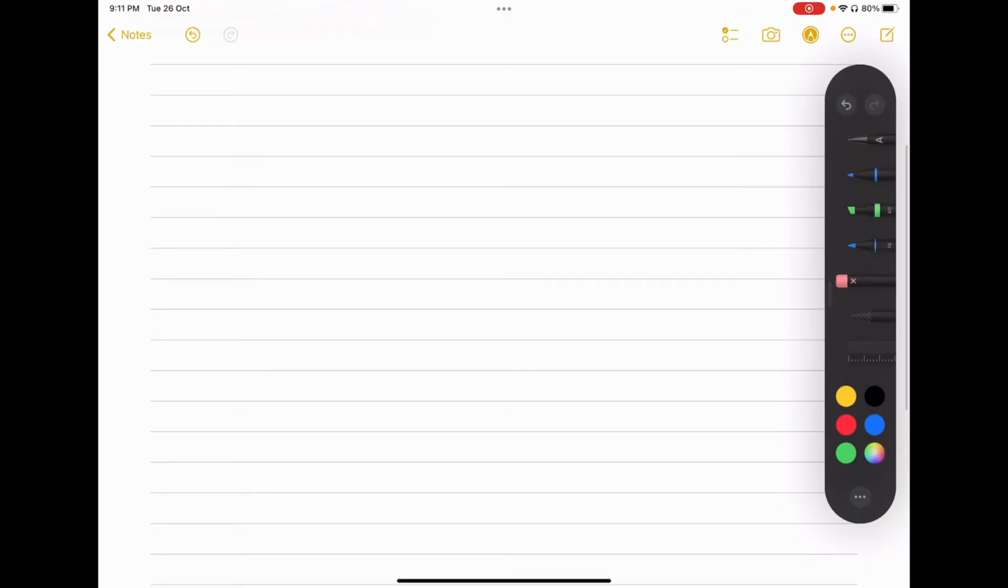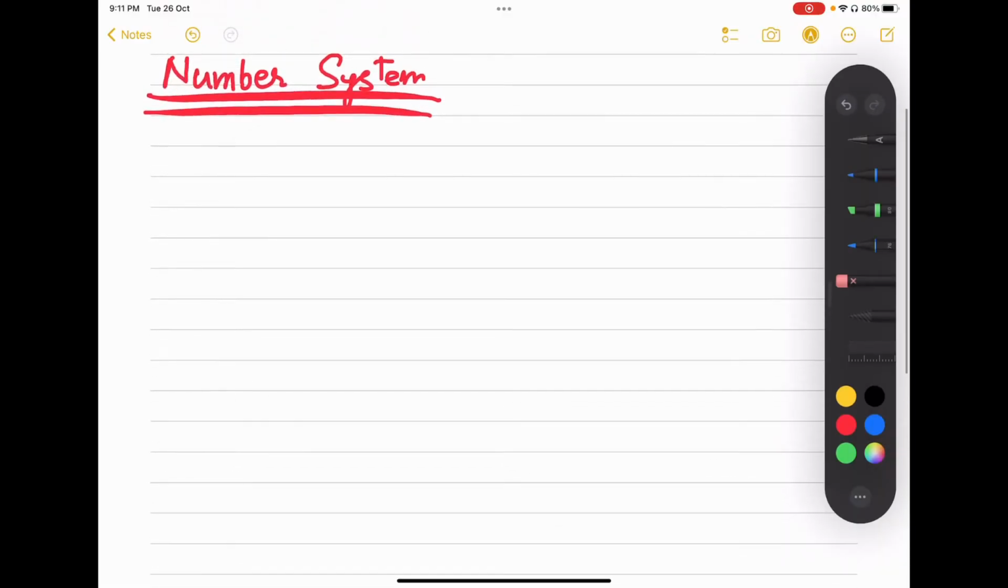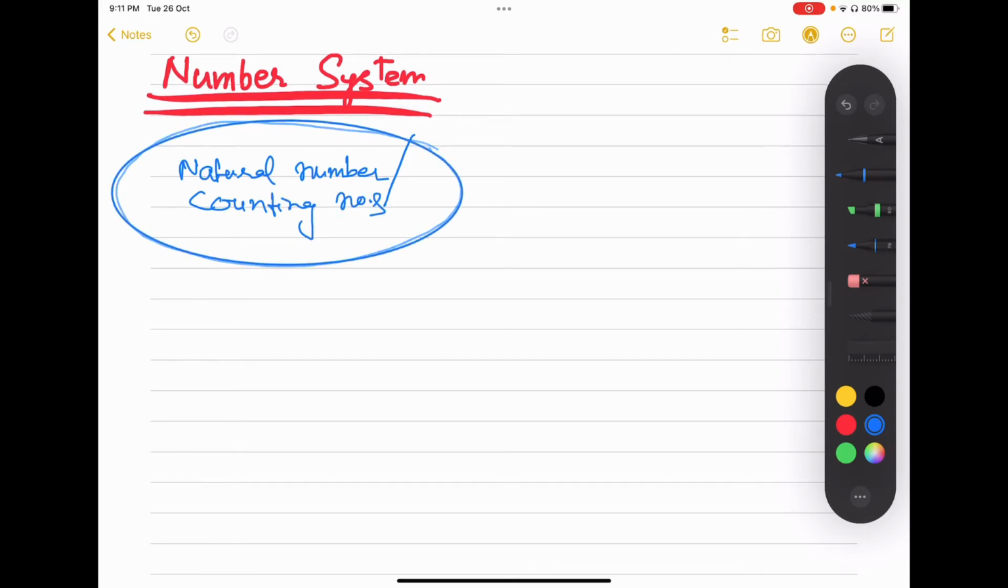So today we are going to discuss the number system. In a number system, we have different kinds of numbers, right? So I will quickly recap those numbers. First we'll take the natural numbers, right? In the small classes, we know these numbers as counting numbers, right?